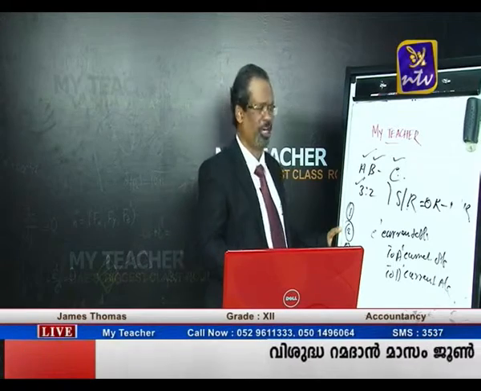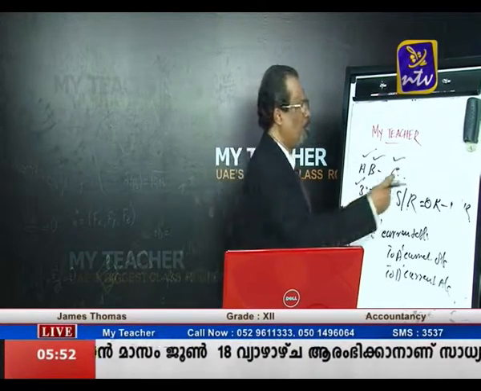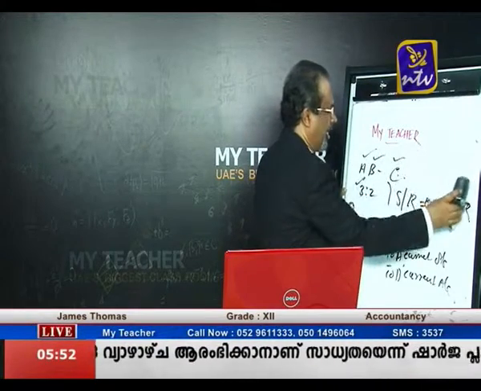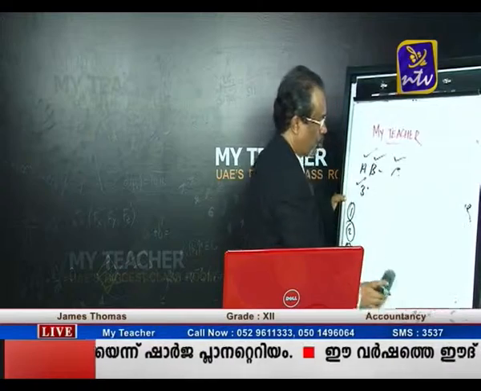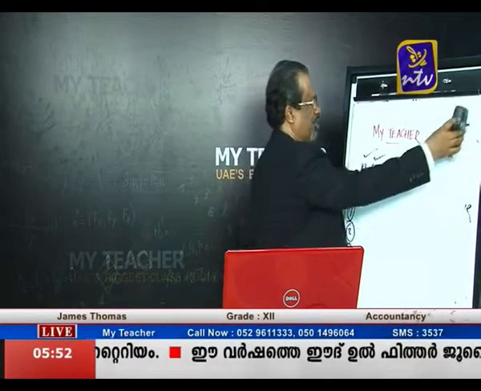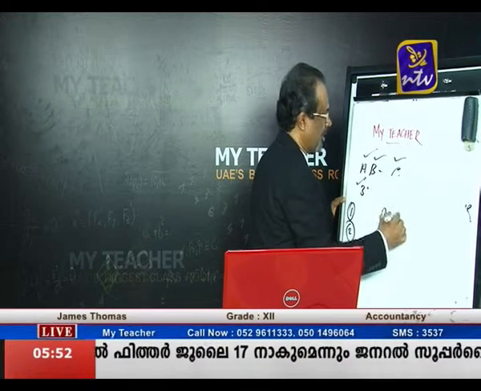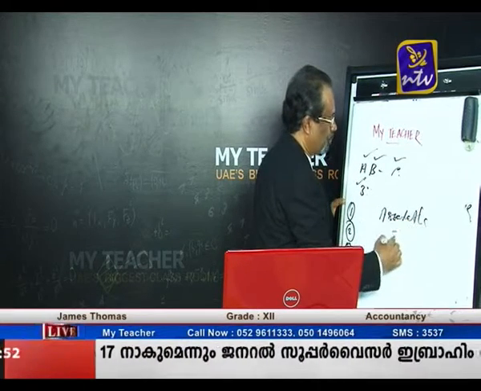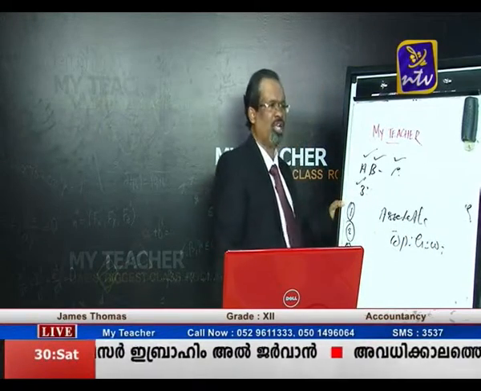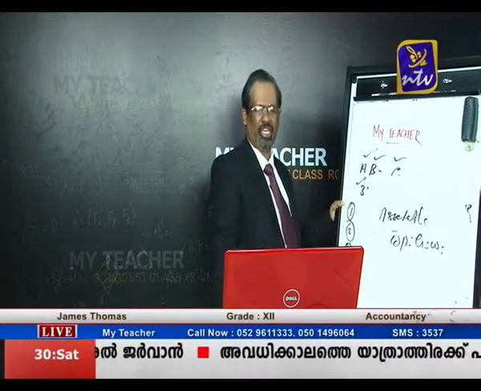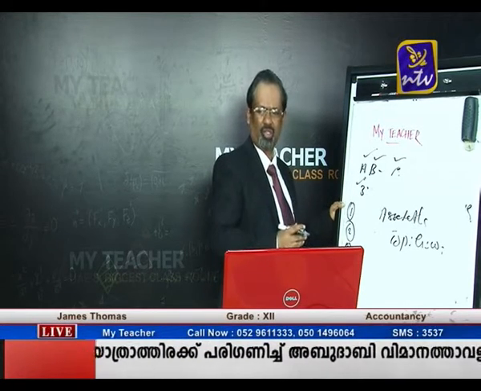And now the next point is case number 4. The new partner is bringing a kind, instead of bringing cash for goodwill, he is bringing an asset. So what is the entry? Asset account debit to premium for goodwill account. So instead of bringing cash in the form of goodwill, the new partner is bringing an asset. So what is the journal entry?